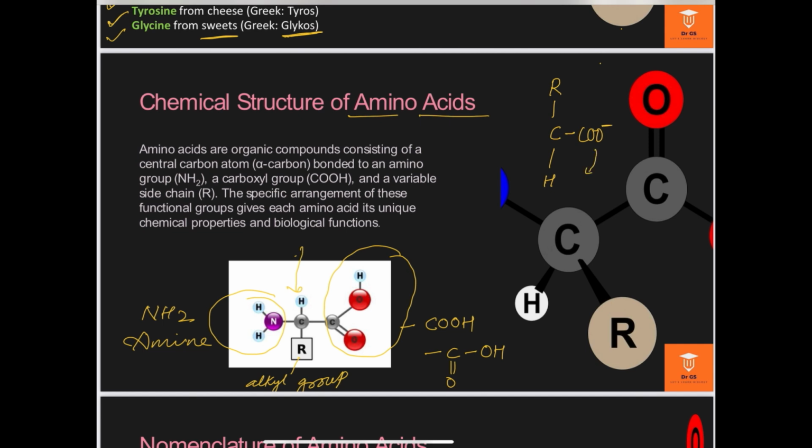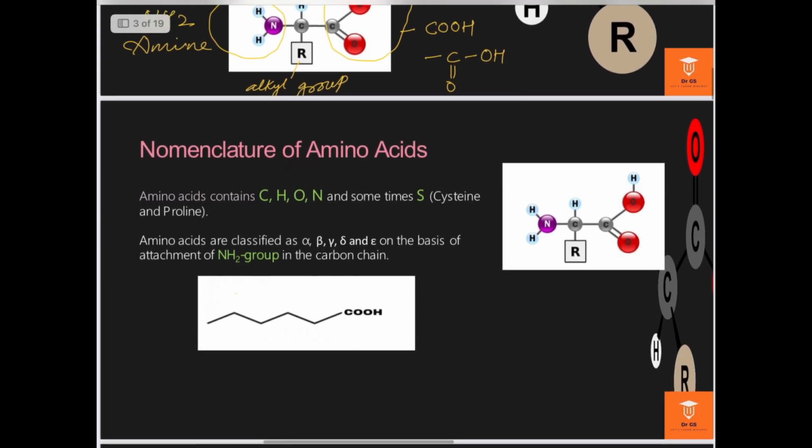This carboxylic group releases hydrogen plus, one proton is released, and this proton is accepted by the amine group of the amino acid, which in turn converts the NH2 group into NH3 plus. So we can say the amino acid always remains in the ionic form, whether it is present in the dry state or the dissolved condition. This is the chemical structure of amino acid.